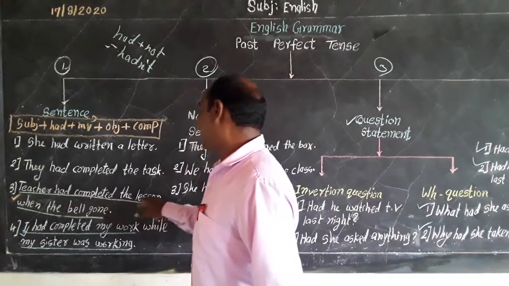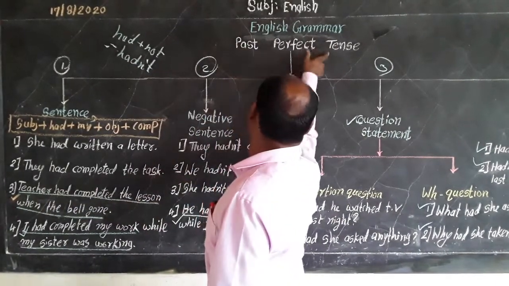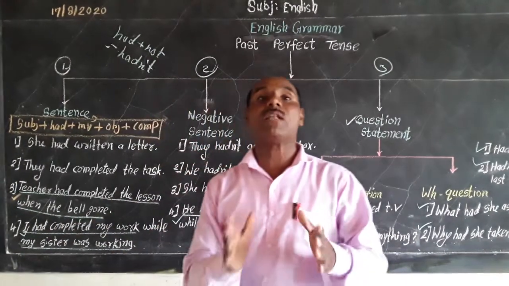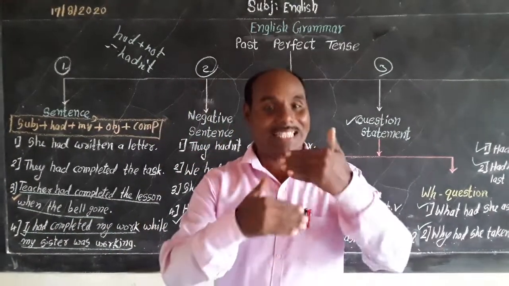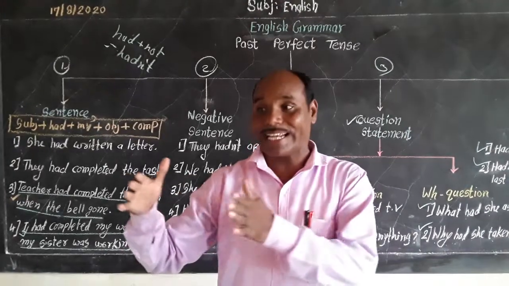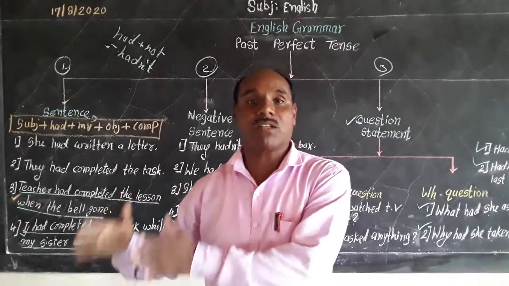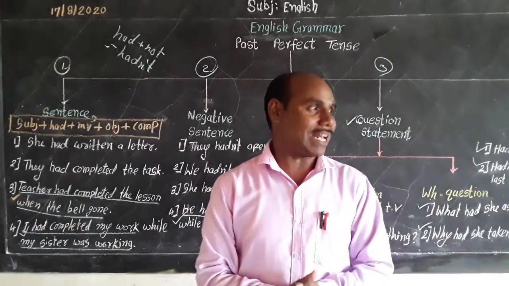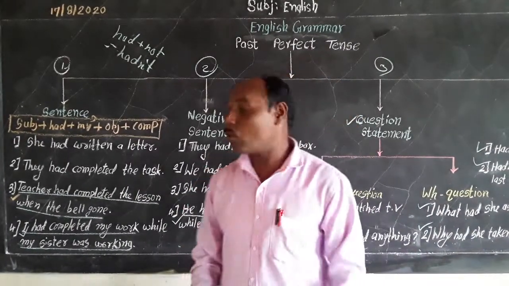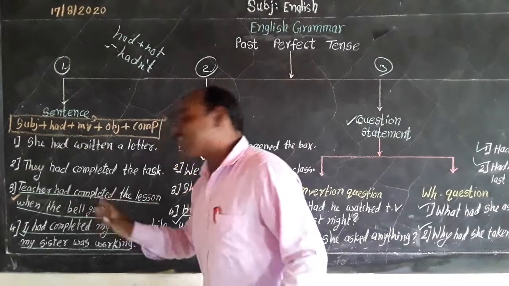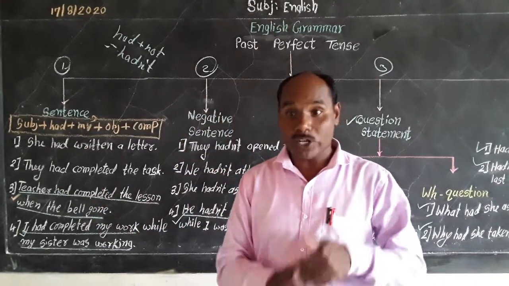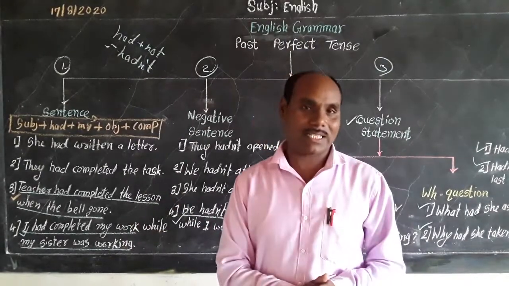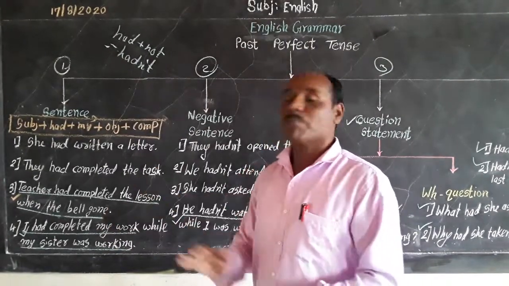The teacher had completed the lesson is the past perfect tense and the bell rang is the simple past tense. That means the sentence indicates the relationship between past perfect tense and simple past tense. This is the mode of the sentence, to indicate the relationship between simple past tense and past perfect tense.